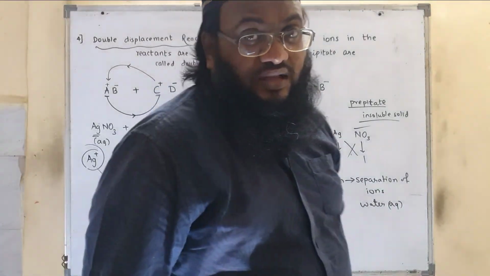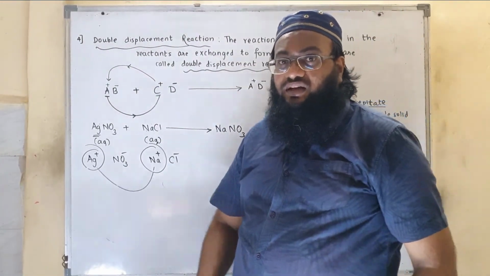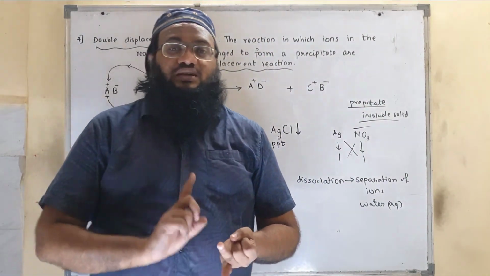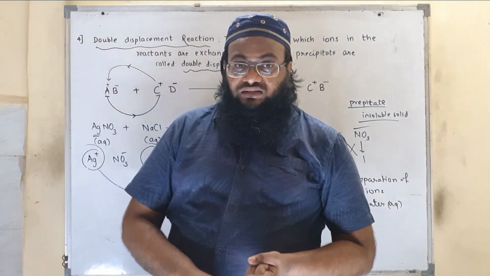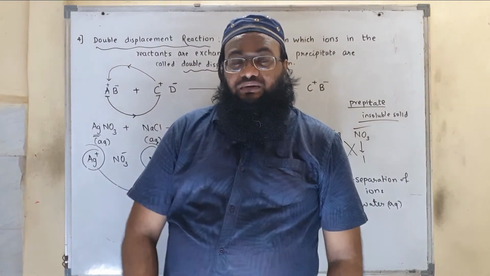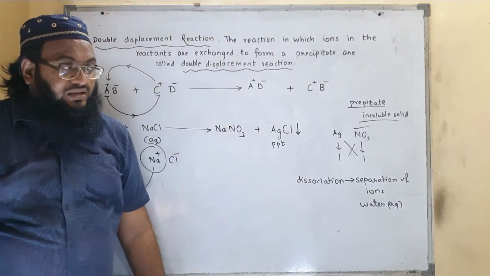So altogether, there are 4 types of chemical reaction. One is combination reaction, second is decomposition reaction, third is displacement reaction, and fourth is double displacement reaction. So these are the 4 types of reaction.